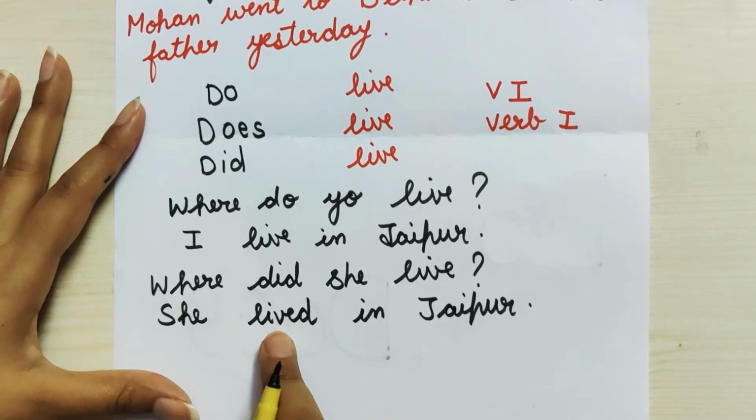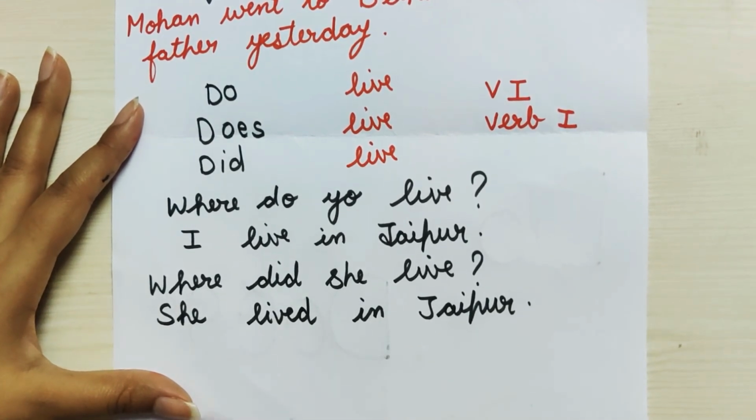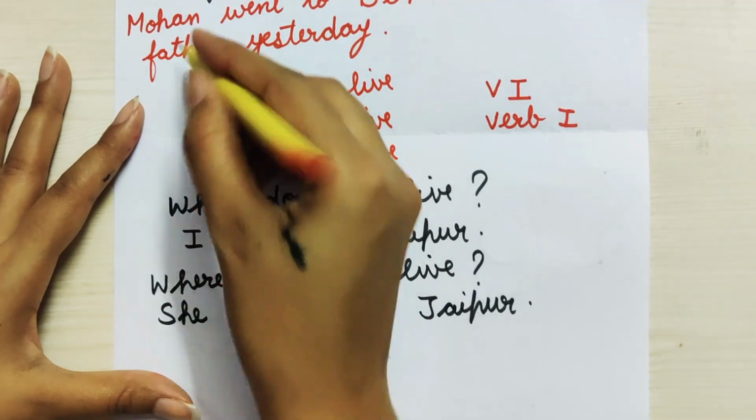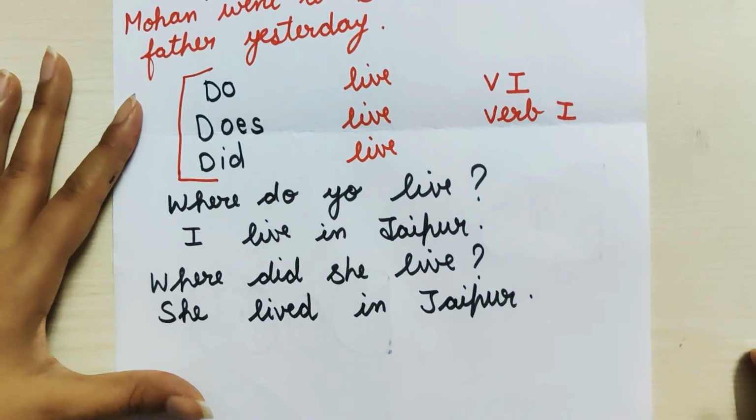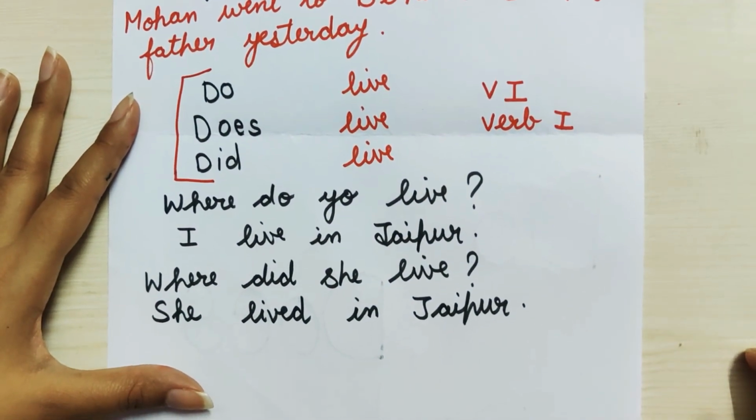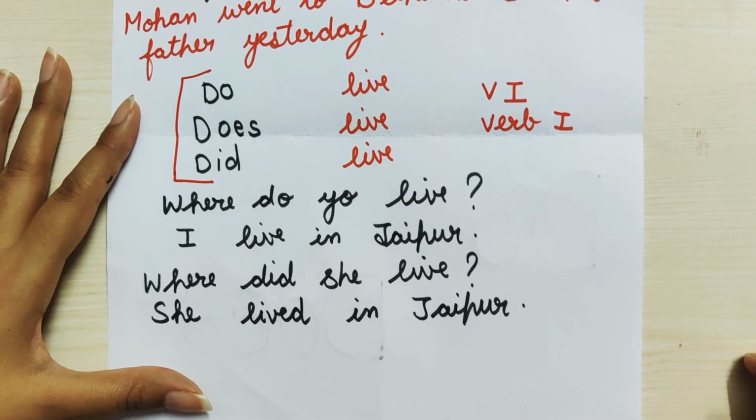Okay, so this is the way to use do, did and does. These are the helping verbs. Do or does we will use in present indefinite, and did we will use in past indefinite.